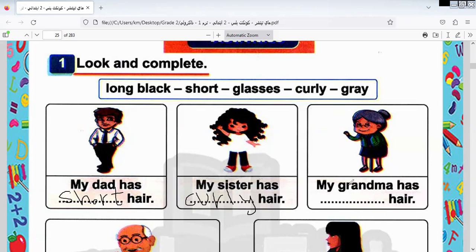My grandma has what? Gray hair. Okay. My mom has what? Long black hair. My grandpa wears what? Glasses. Okay, wears glasses. Let's continue the rest of the activity.